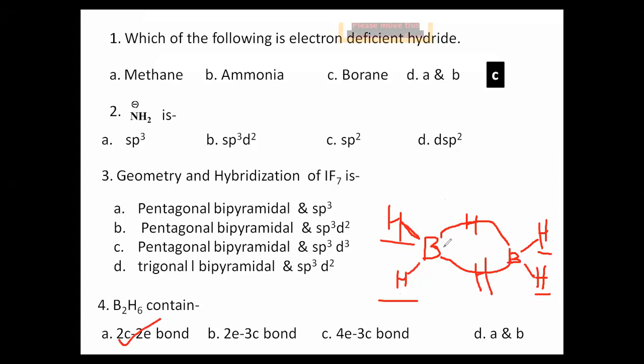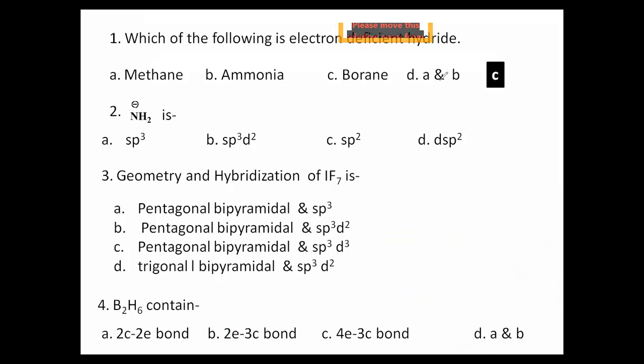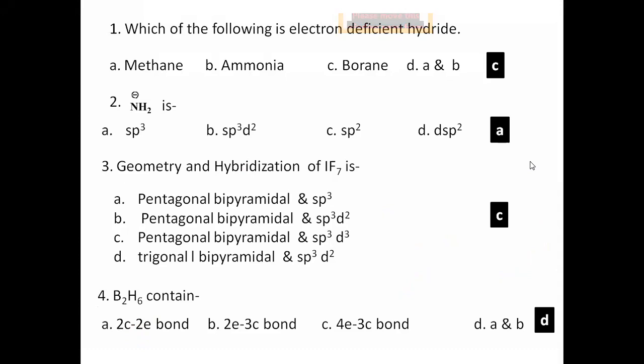Okay. Now what about this bond? This bond has three centers, 1, 2, 3, but this bond consists of only two electrons. So we can say it is a two electron, three center bond, and therefore the answer is D. So like this, we can explore our idea. Fine.